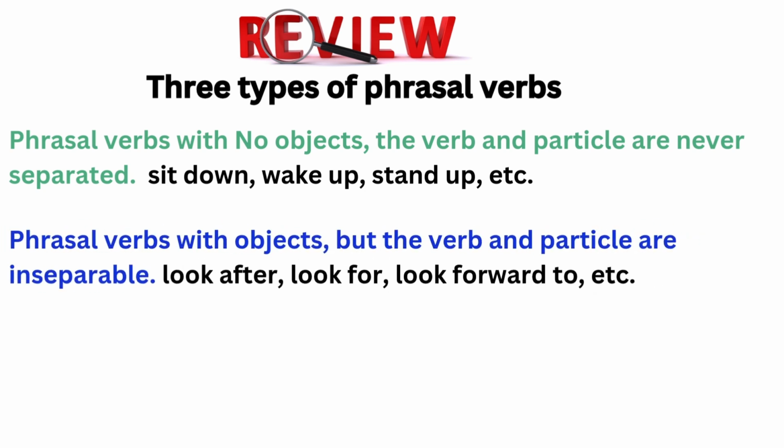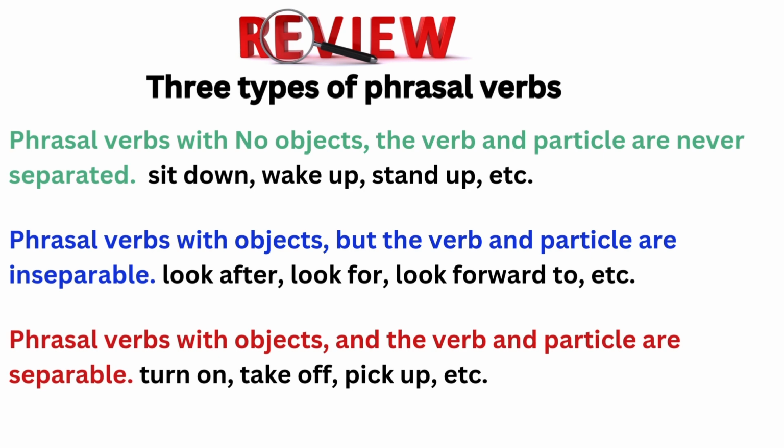Phrasal verbs with objects, but the verb and particle are inseparable, such as look after, look for, look forward to, and so on. Type 3. Phrasal verbs with objects and the verb and particle are separable. For example, turn on, take off, pick up, and so on.